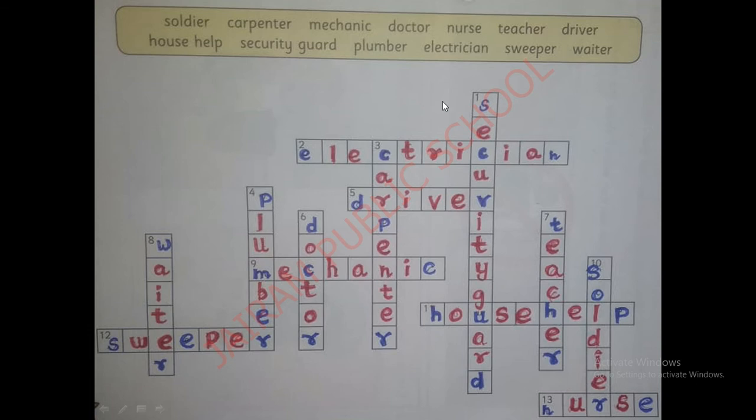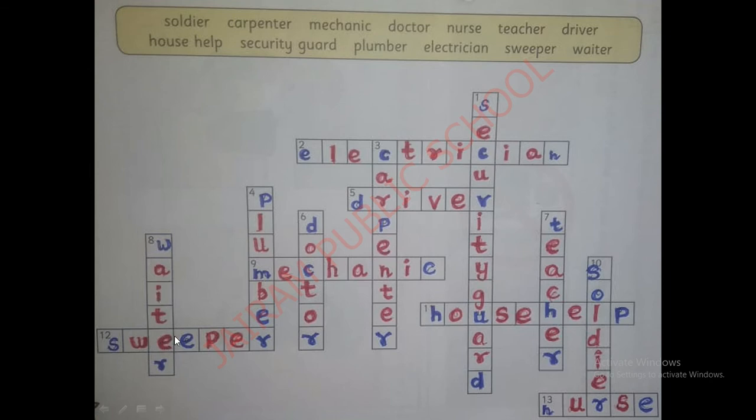See, first one is security guard, number 1. Number 2 is electrician. Number 3, carpenter. Number 4, plumber. Where is number 5? It's a driver. Number 5 is a driver. Number 6, doctor. Number 7, teacher. Number 8, waiter.